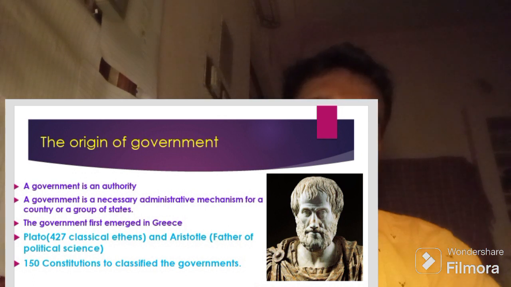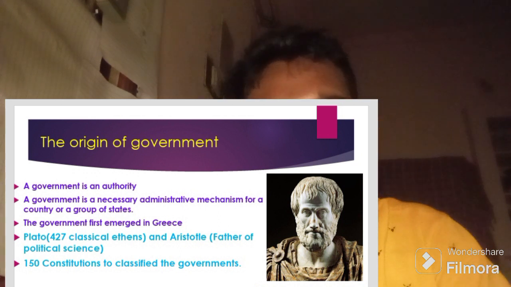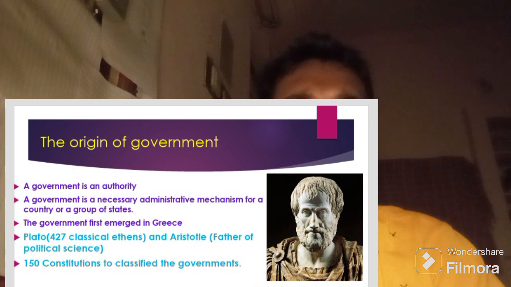So, in the world, government came into force in Greece. The first government was established in Greece. Greece had wonderful people and wonderful procedures of government. So, firstly, we have to talk about Greece. It means Greek philosophers or intellectuals. Greece introduced many philosophers to the world, like Plato and Aristotle.